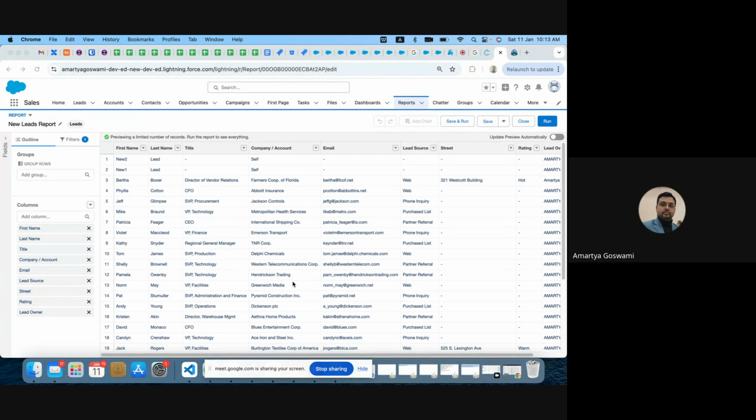No, no. The higher management cannot look into that. If you are creating that report, you only can view that report.